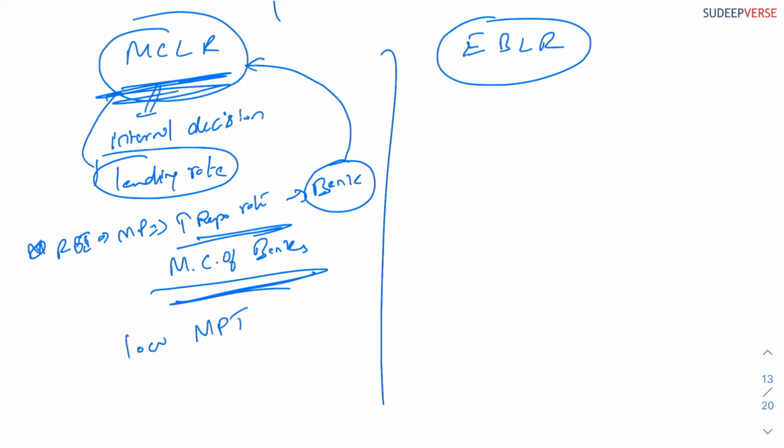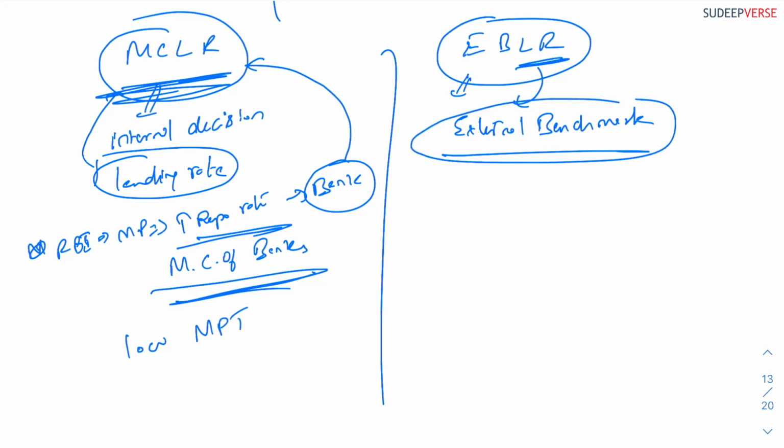That is why the RBI acted. Instead of allowing the lending rate to be fixed by some internal decision, the RBI told banks to let the lending rate be fixed to an external benchmark. When it is linked to an external benchmark, it is no more under the control of the bank. The bank has to follow the external benchmark to which its lending rate is fixed.